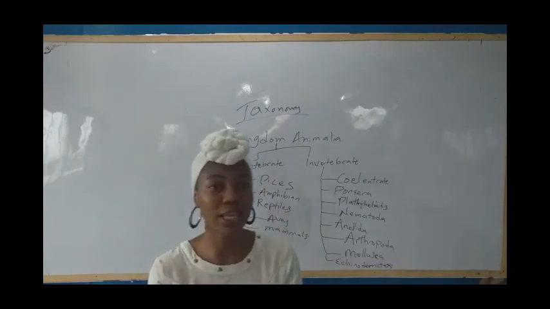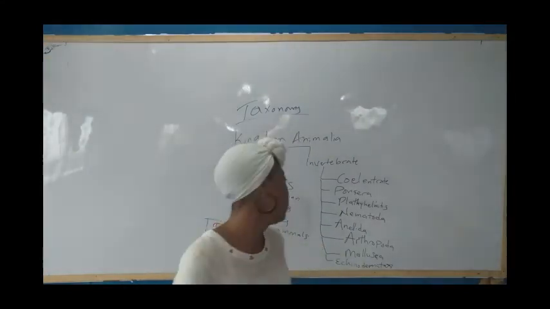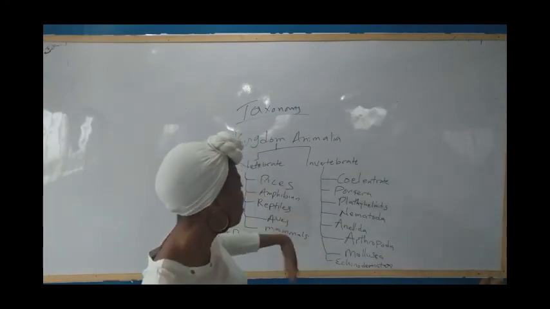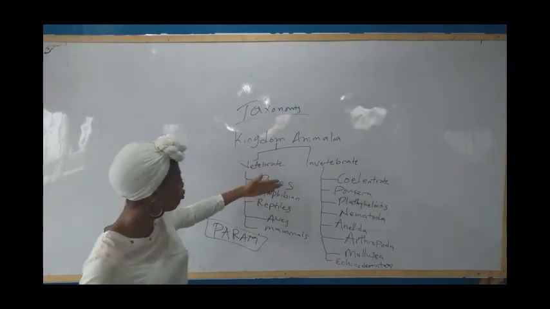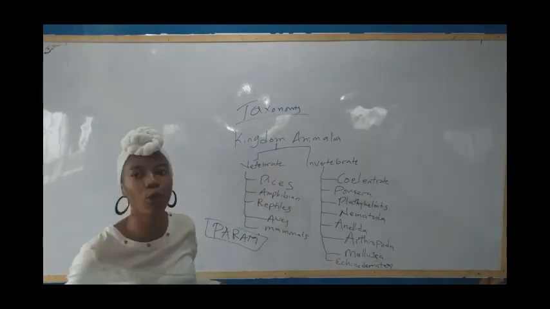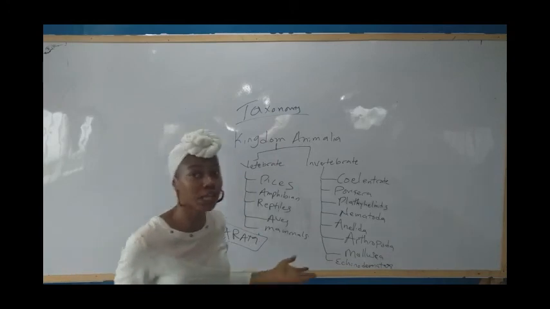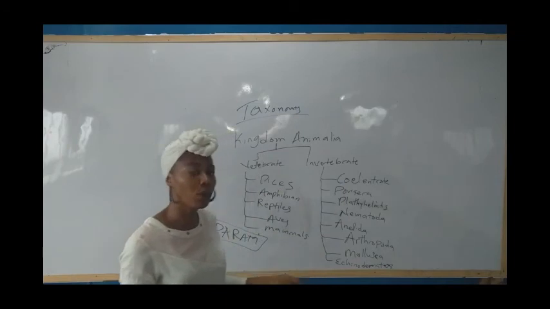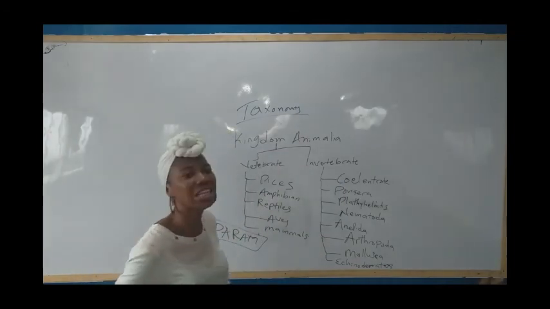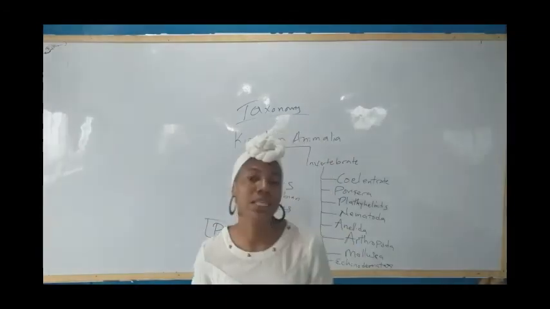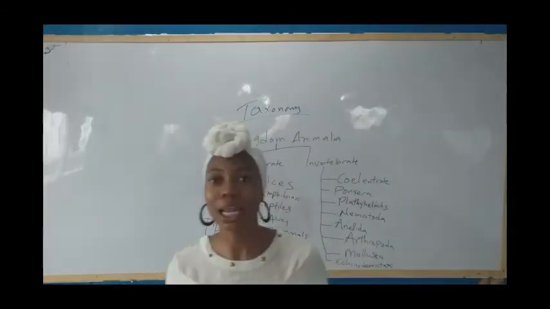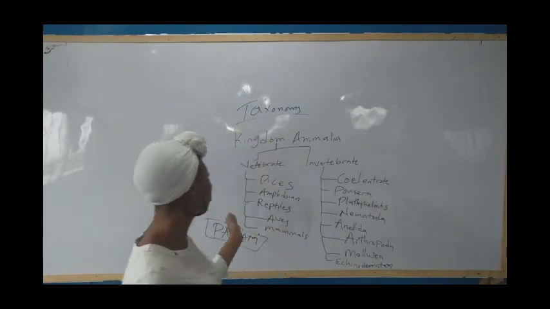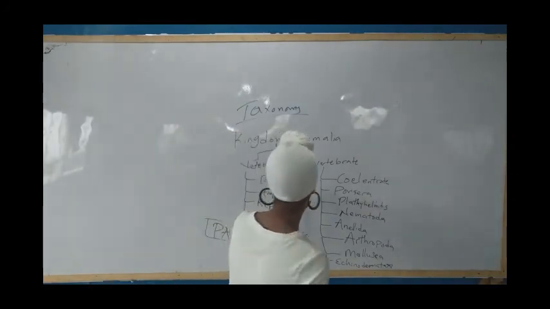Now let's move to reptiles. Reptiles have dry skins, also covered with scales. They live mainly on land. Now see, most of our organisms live in water, and now we are getting to organisms that live on land. Amphibians have a dual life. They live on water and on moist land. But reptiles live on bare land. This is where we have organisms like lizard and snake. They also lay eggs.